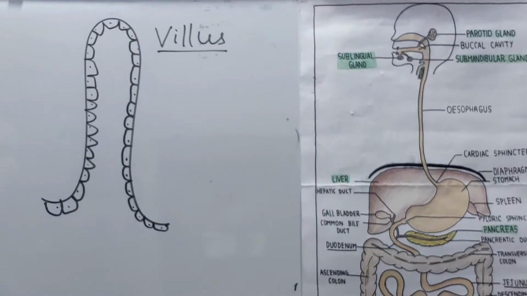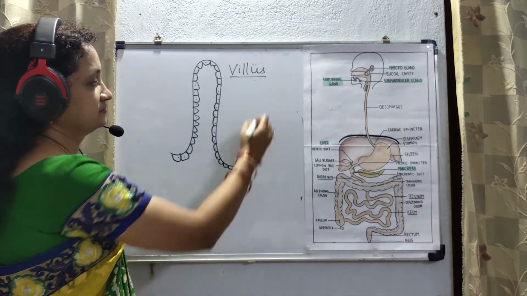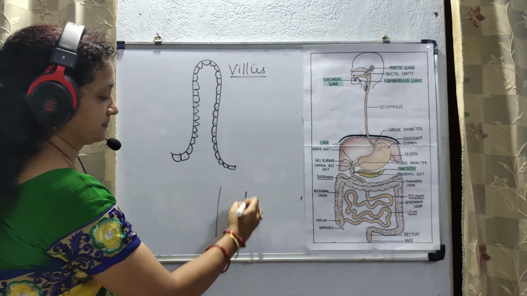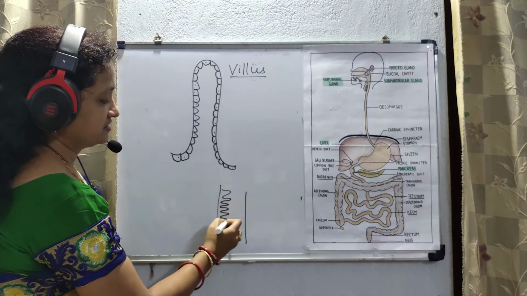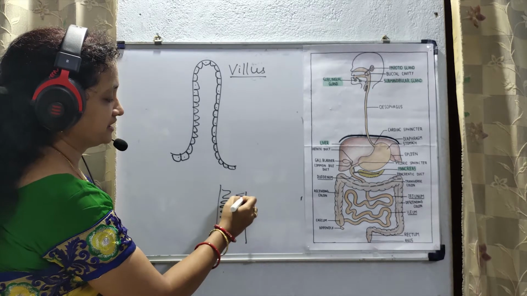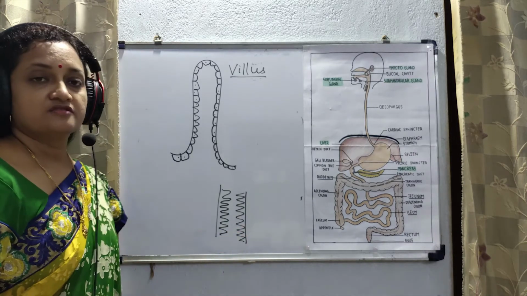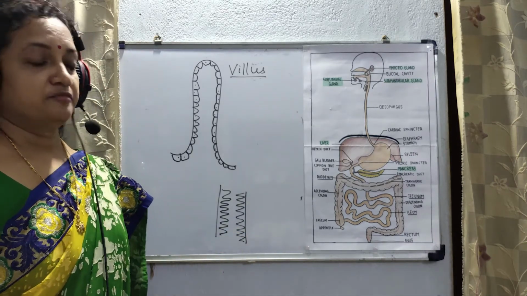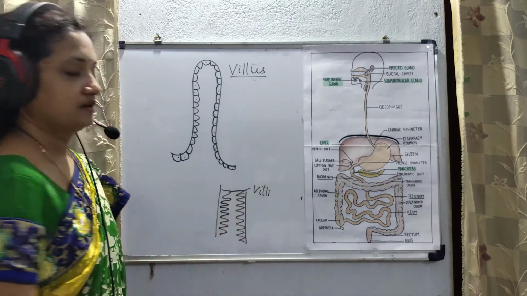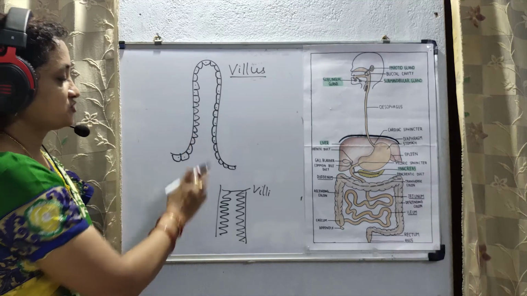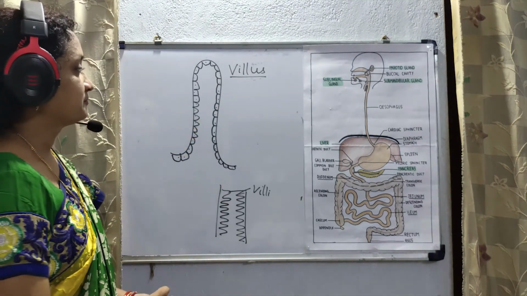Where is the structure located? If we analyze the part of the ileum, the inner lining of the ileum consists of a number of finger-like projections. These are called villi. So, singular form is villus and plural form is villi. This diagram shows one villus.